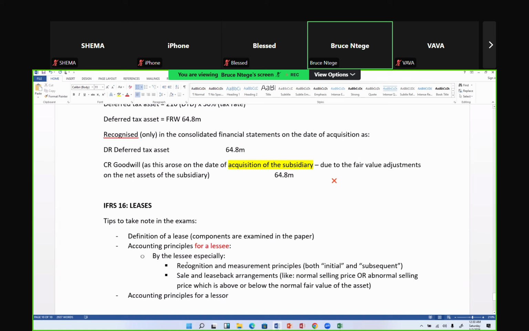Okay, I structured it differently. A lease by a lessee. So the lessee is here, and then the lessor would be here, fine. And please remember that for the lessor, you're looking at the types of the lease. It could be a finance lease, or it could be an operating lease.